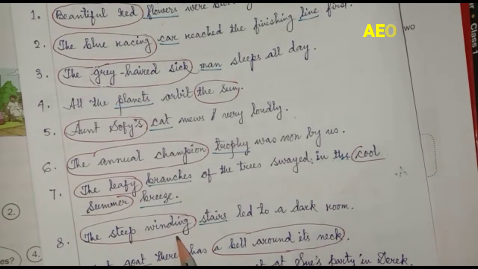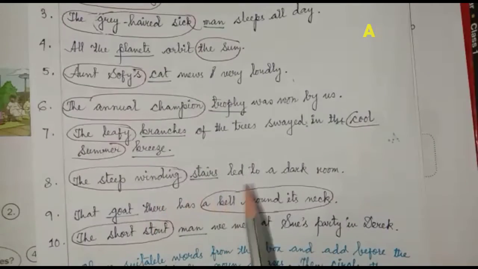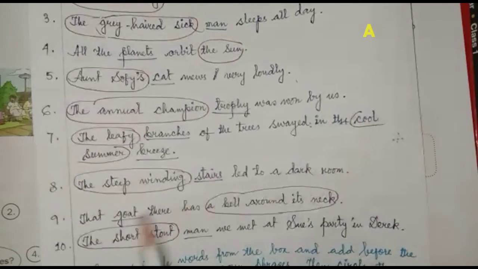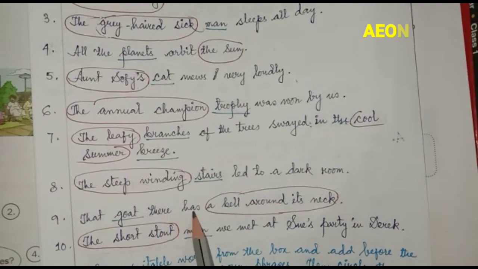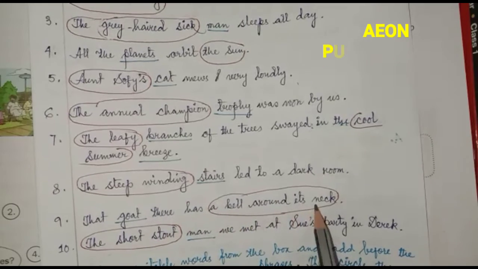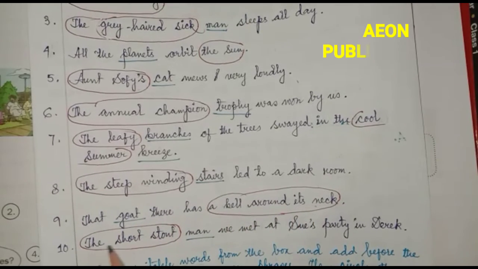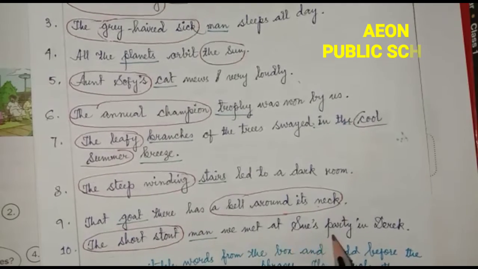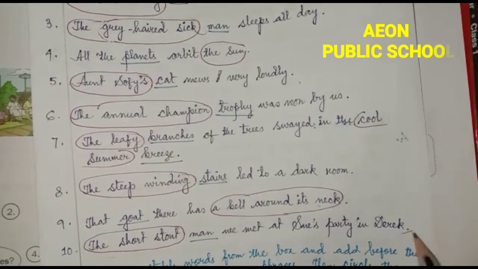The steep winding stairs led to a dark room. That boat there has a bell around its neck. The short, stout man we met at Sue's party.